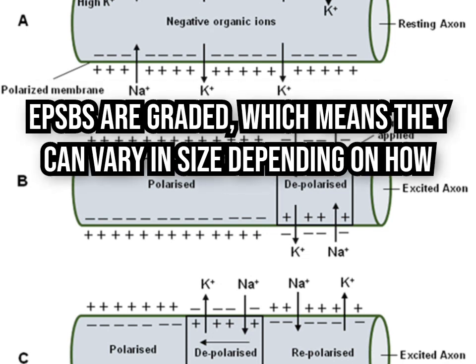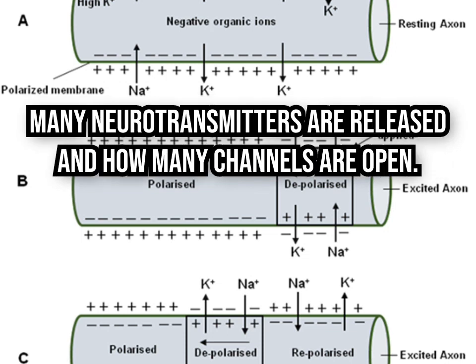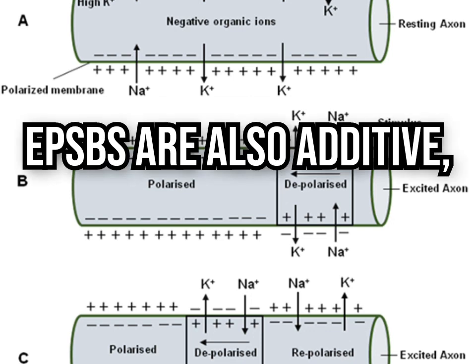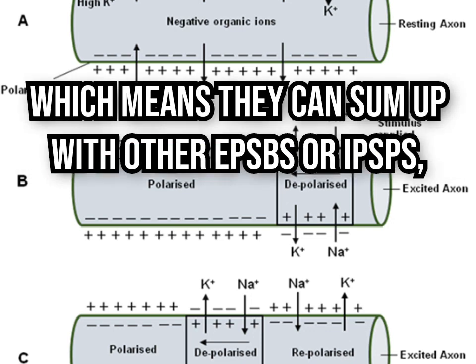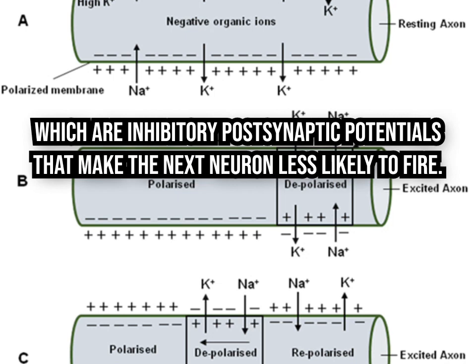EPSPs are graded, which means they can vary in size depending on how many neurotransmitters are released and how many channels are opened. EPSPs are also additive, which means they can sum up with other EPSPs or IPSPs, which are inhibitory postsynaptic potentials that make the next neuron less likely to fire.